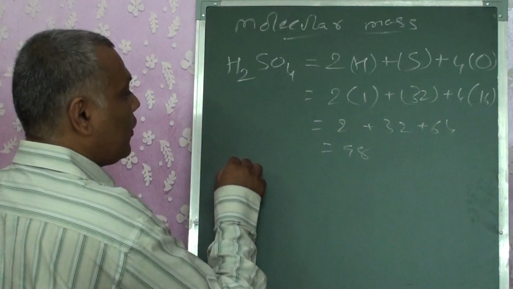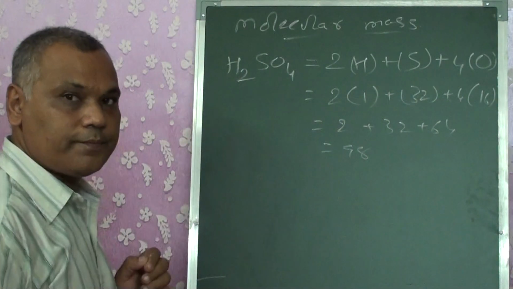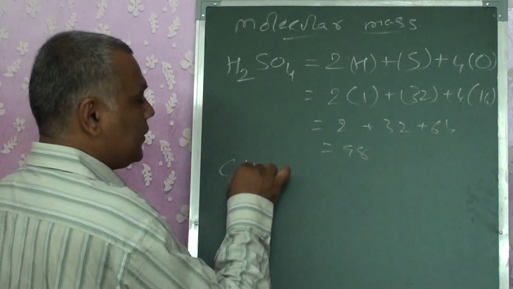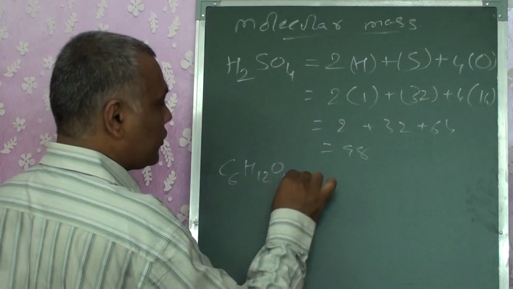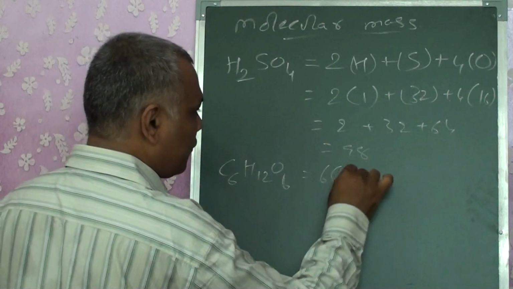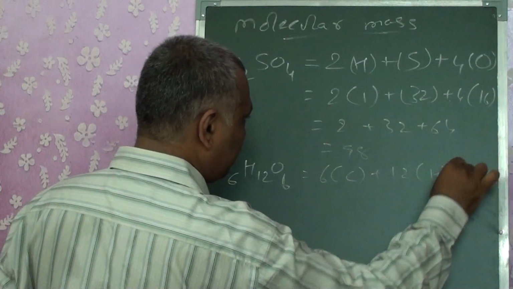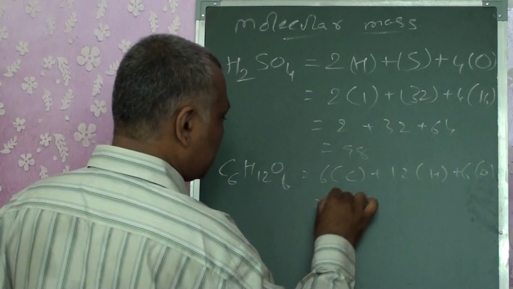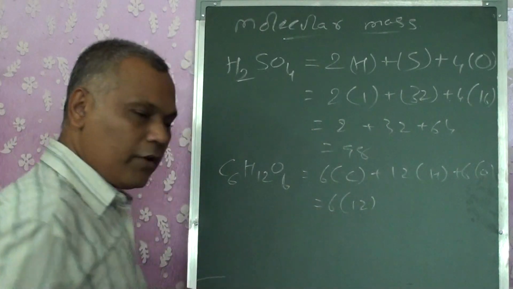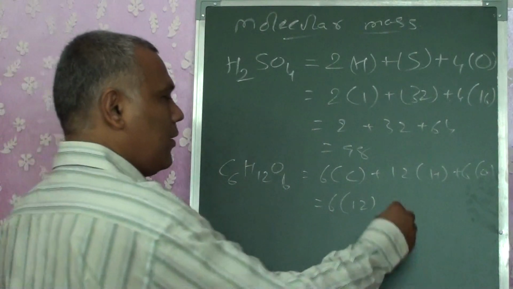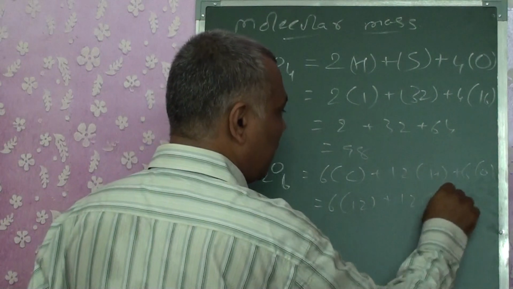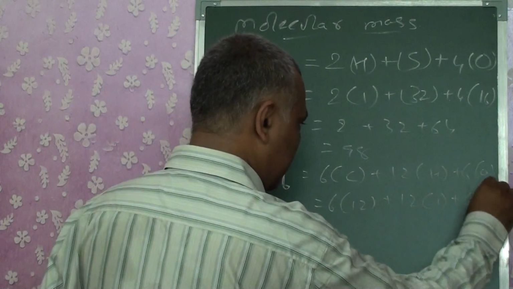Similarly, if we want to calculate the molecular mass of glucose, glucose means C6H12O6, 6 atoms of carbon, 12 of hydrogen, 6 of oxygen. Atomic mass of carbon we are going to take as 12, hydrogen 1, oxygen 16.